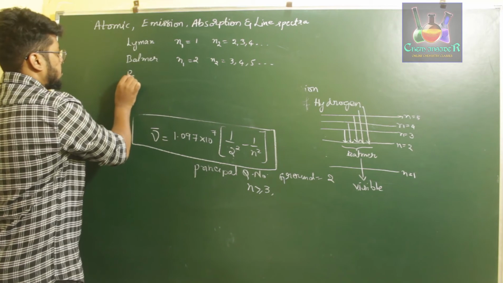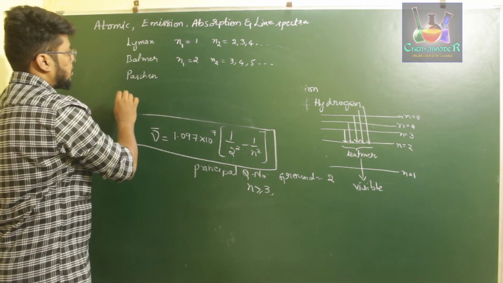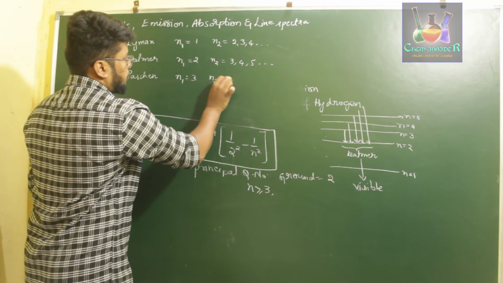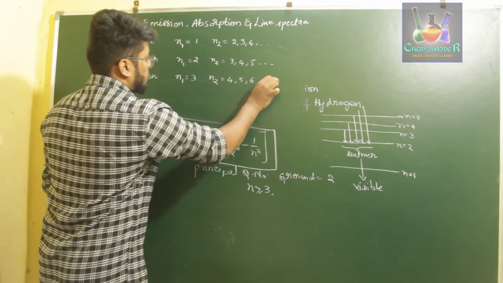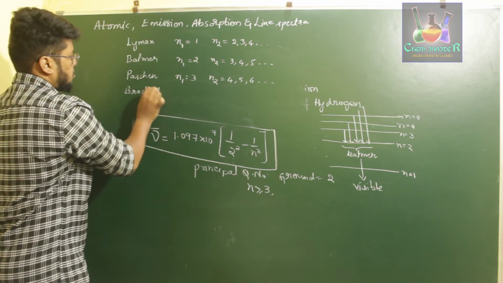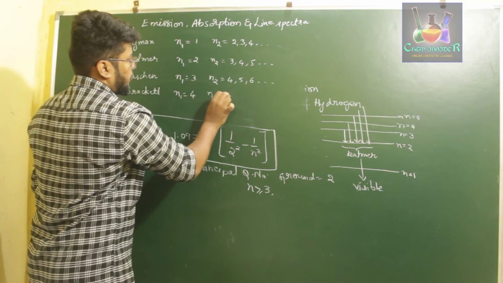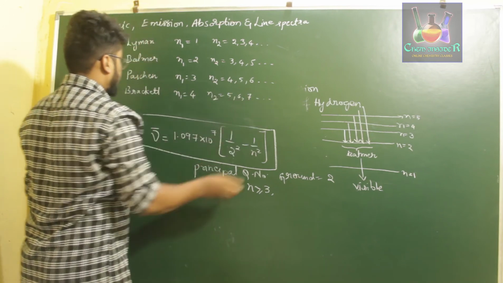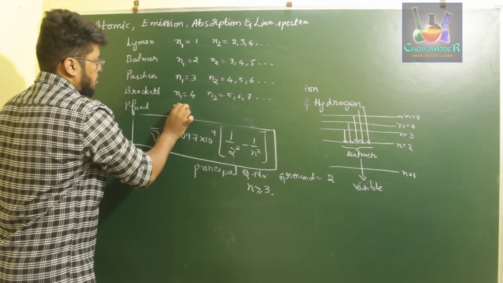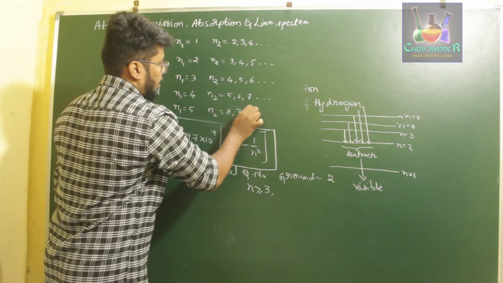And for Paschen, n1 is equal to 3, n2 is equal to 4, 5, 6, and so on. Next for Brackett, we have n1 equal to 4, n2 equal to 5, 6, 7, and so on. And the last one, the Pfund series of hydrogen spectra, where n1 is equal to 5, n2 is equal to 6, 7, 8, and so on.